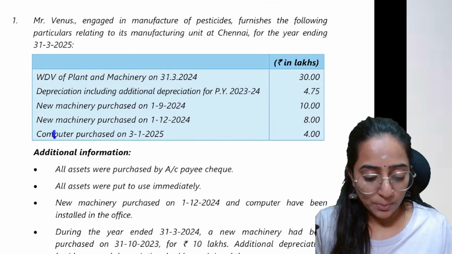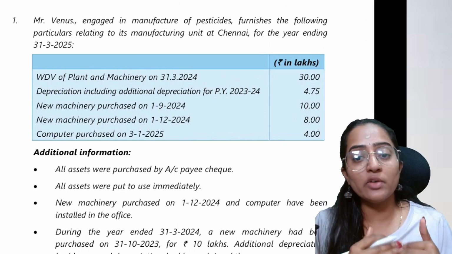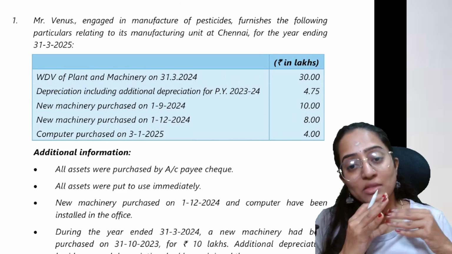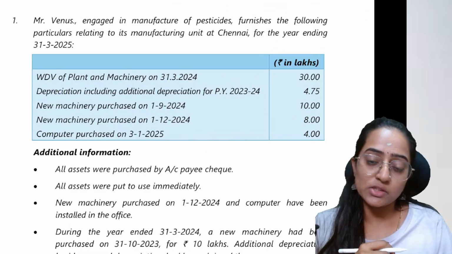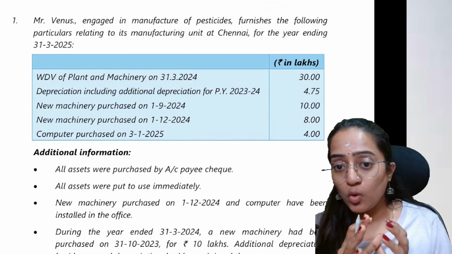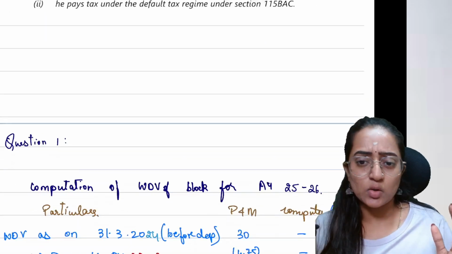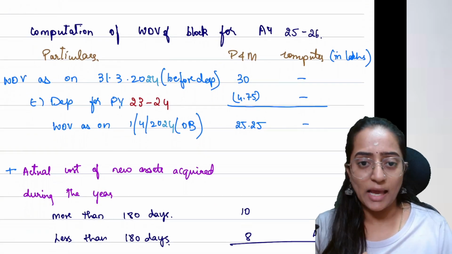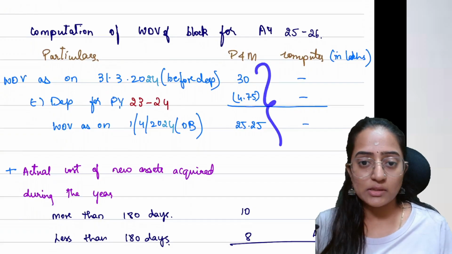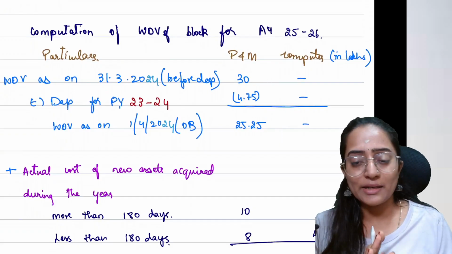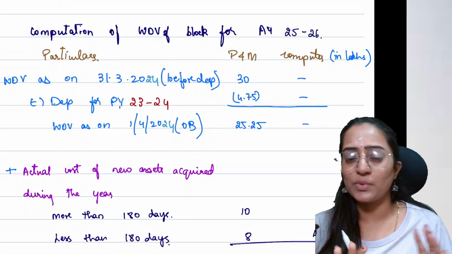You should subtract the depreciation. You should get the WDV after charging the depreciation. Then consider it as an opening balance for 1/4/2024. I hope it made sense. Okay. It is left to you, but it is better to go as per the ICAI norms, because we already have a question here. We will be solving this so that if you are getting a similar question also, please do it as per the ICAI norms only.